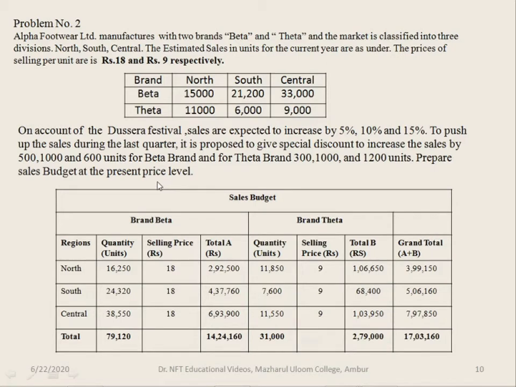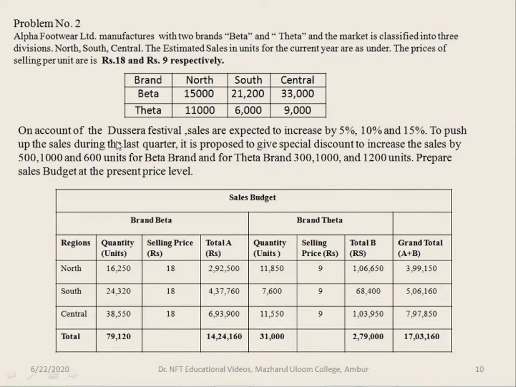So in this problem, you are given the details regarding the Beta and Theta 2 products and its sales in three divisions: north, south and central. The estimated sales is given and you are given the selling price per unit for both the brands. For Beta it is 18 rupees and for Theta it is 9 rupees.